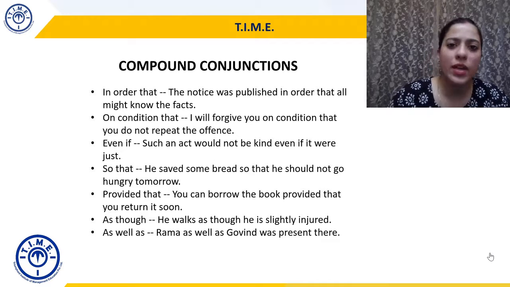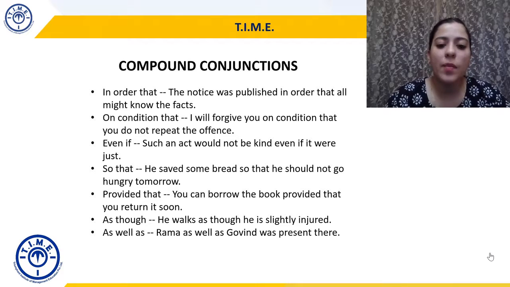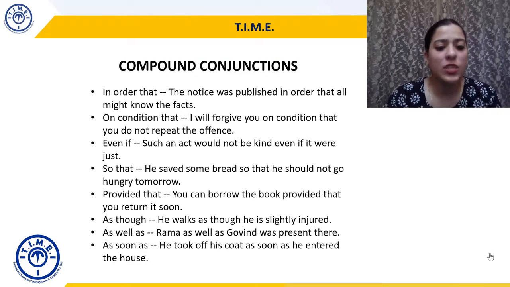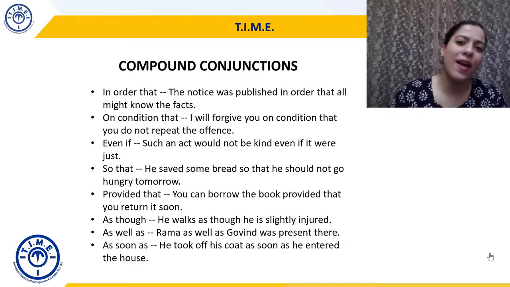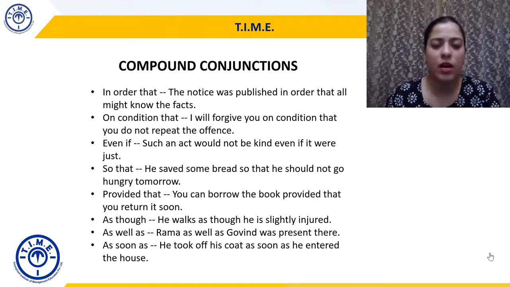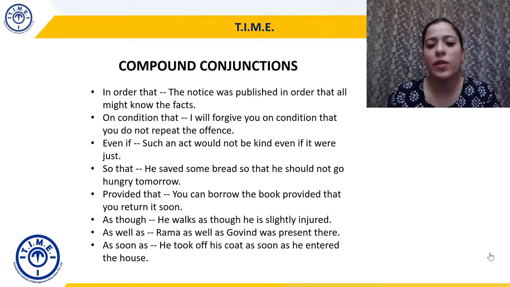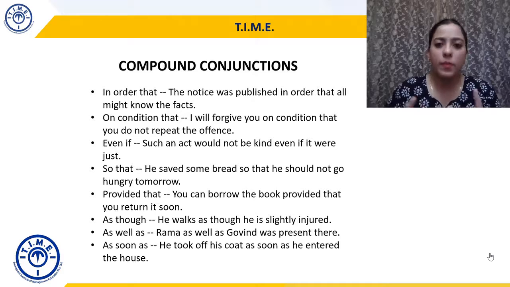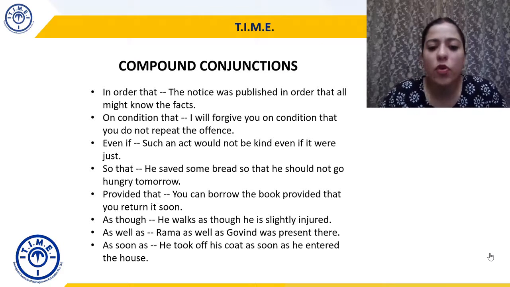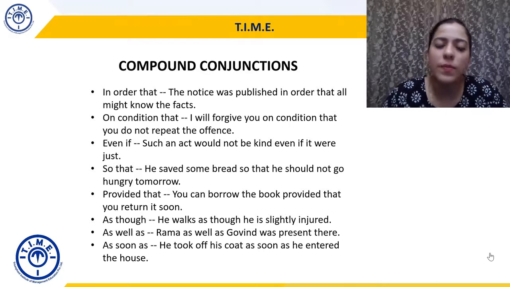As well as, again, a very common compound conjunction: Rama as well as Govind was present there. As soon as: he took off his coat as soon as he entered the house. Now, with "as" many compound conjunctions can be formed: as far as, as well as, as soon as, as much as, as little as. All of them will be used as a single unit of conjunction. So he took off his coat as soon as he entered the house.